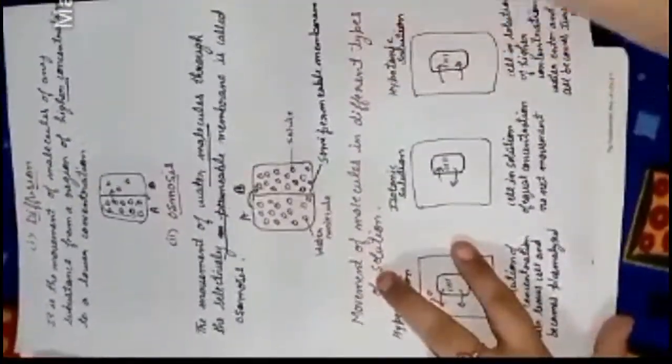You can say the difference between diffusion and osmosis is this. In diffusion, the movement can be of any molecule, the water molecule or any solute molecule, from the region of higher concentration to the lower concentration. But in osmosis there is only the movement of water molecules. In diffusion no membrane is required for the movement of the molecules, but in osmosis the movement is only through the selectively permeable membrane.